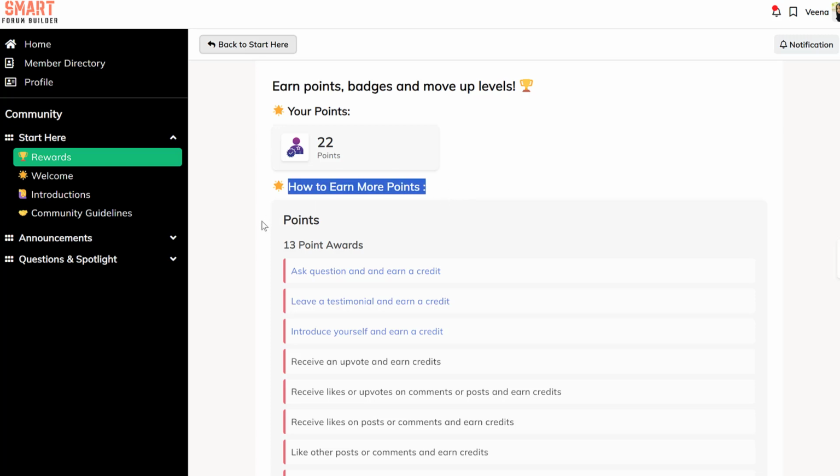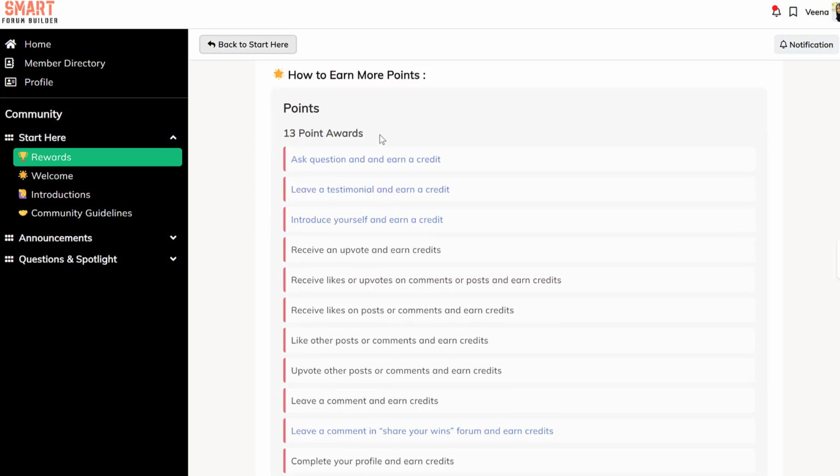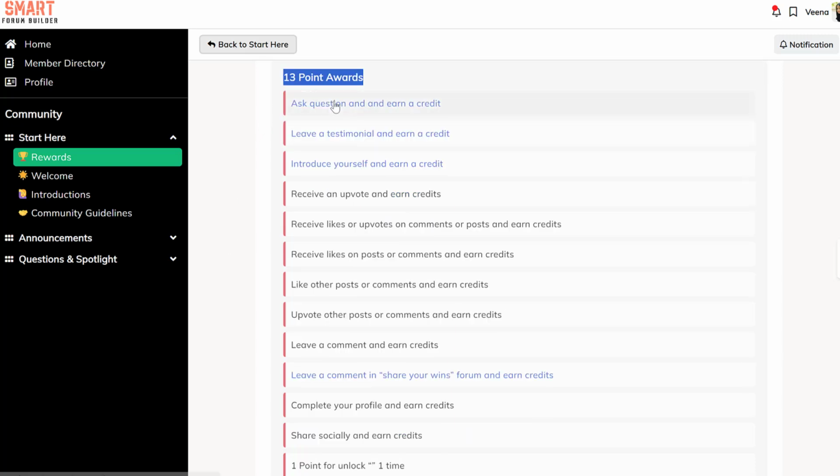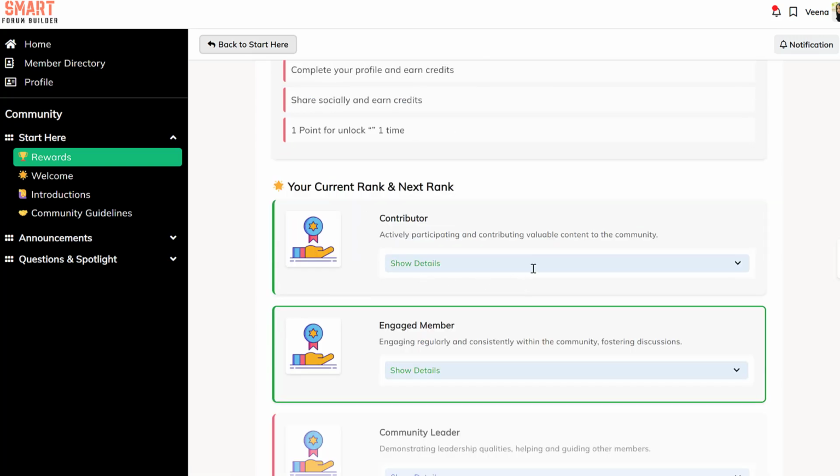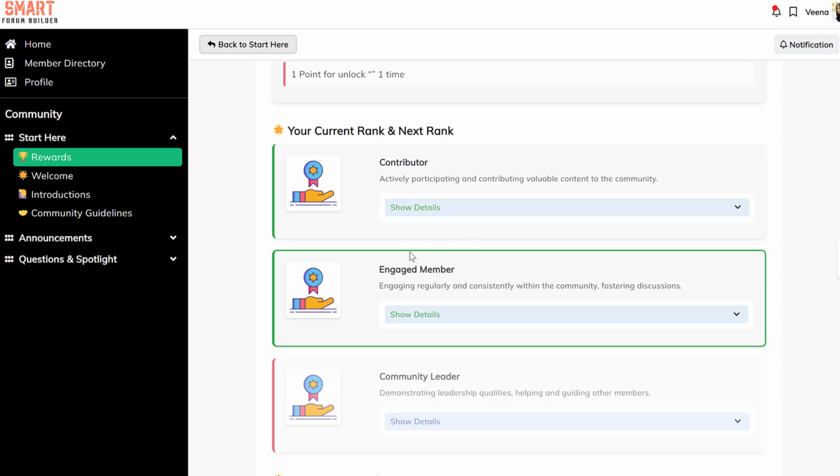I have also added this shortcode from GamiPress where they can see the different ways they can earn more points. GamiPress knows the different things you have configured in the backend, so it can show them that. I have inserted the shortcode here, and it shows them all the different ways they can earn points. I also have this shortcode where they can see their current level and the level that they can go to next.